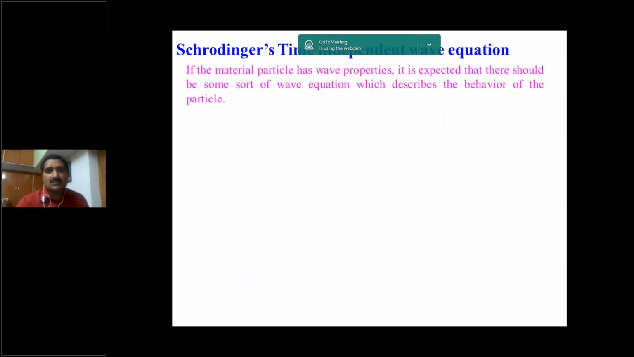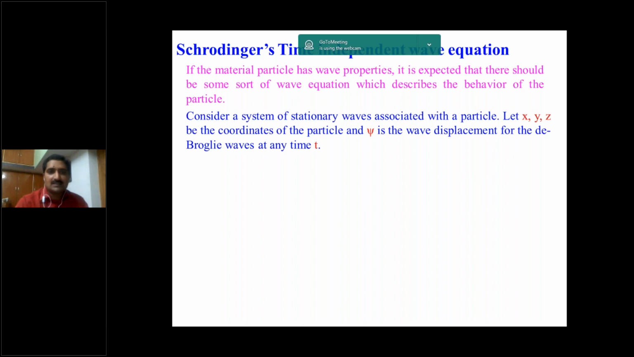The next topic is Schrodinger's time independent wave equation. We know very well, according to matter waves, a moving particle is always associated with a wave. The wavelength of the matter wave is lambda equal to h by mv. If the particle has wave properties, there should be some wave function psi which describes the behavior of the particle.